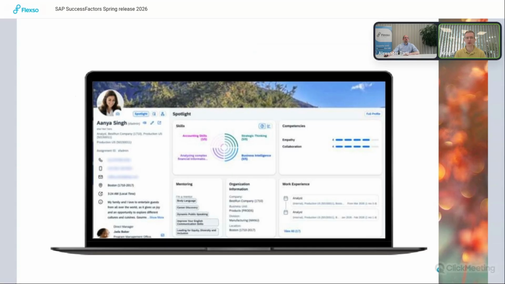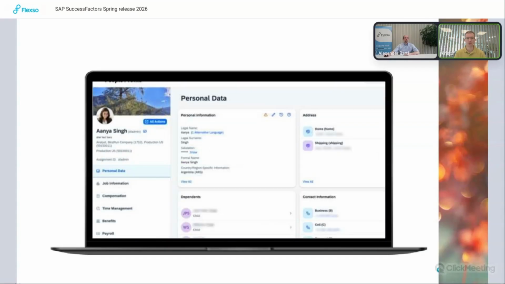This is how it will look when you search for a person. This is the first screen that you will see, and when you go through to the actual profile, it will be structured with the links on the left side and then the information on the right side of the screen.